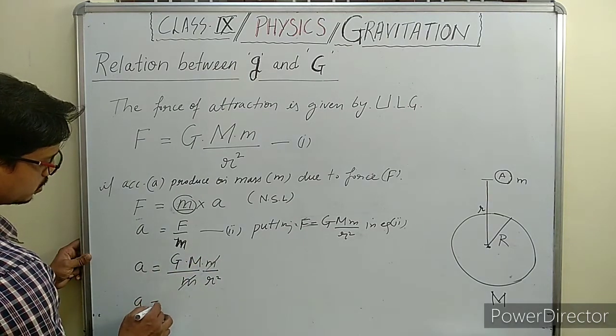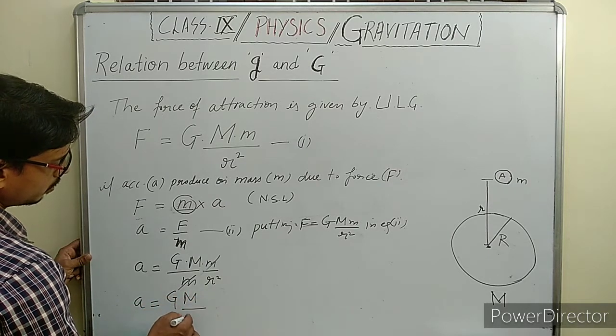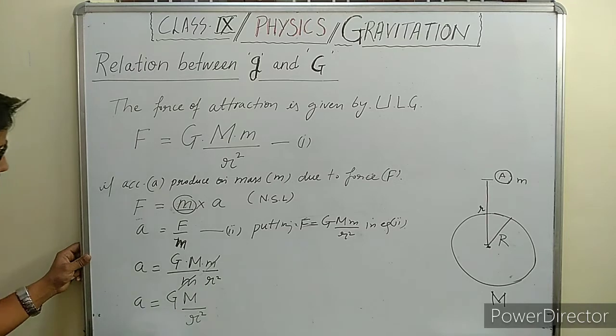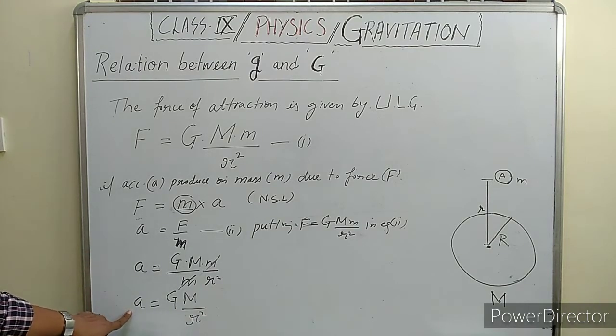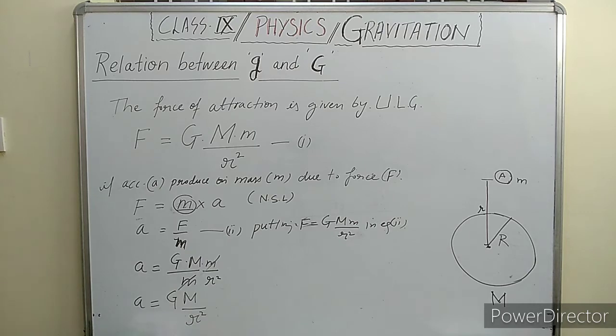Now we get a is equal to capital G capital M upon small r square, the expression for acceleration.